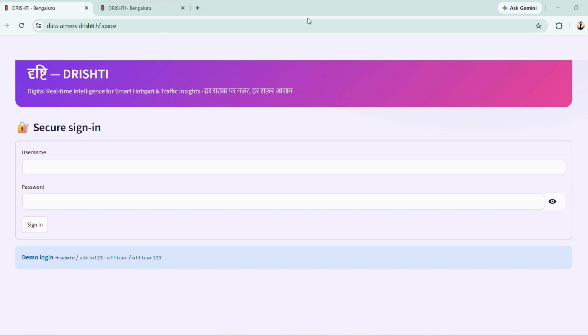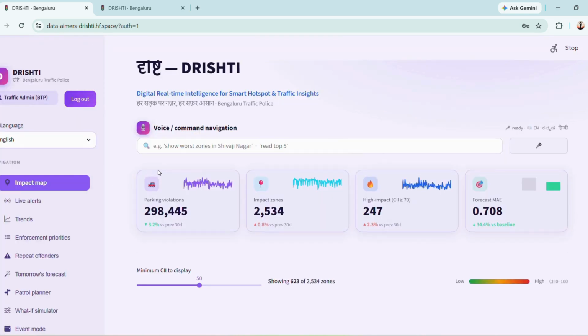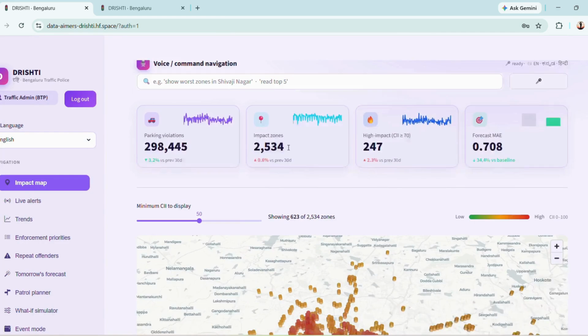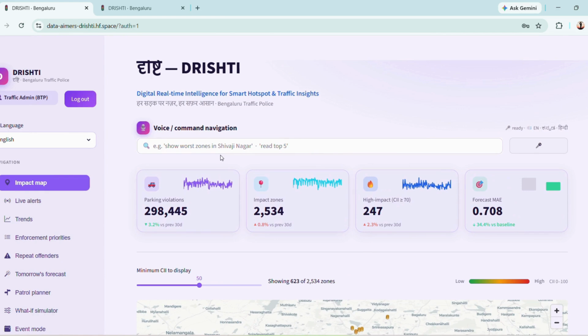Now, let's log in as traffic admin, with the password that is given to us, admin123. So this is the overall UI that we have made. In the first frame, what we get is the impact map.